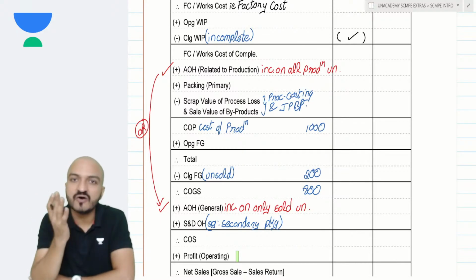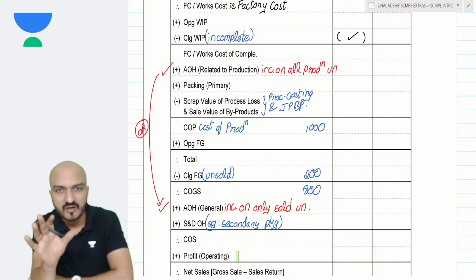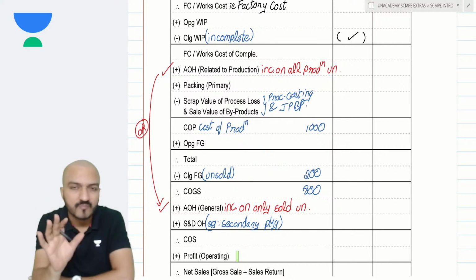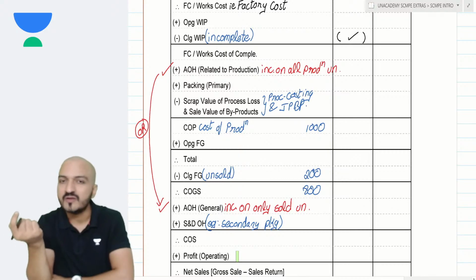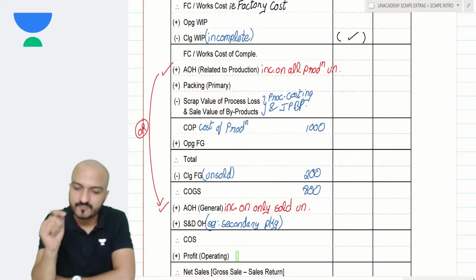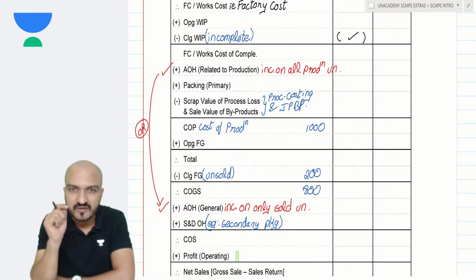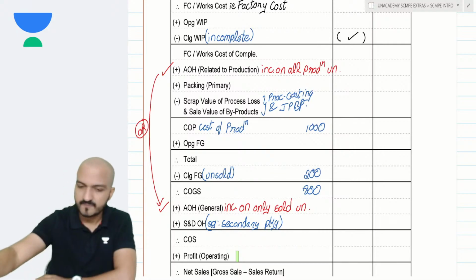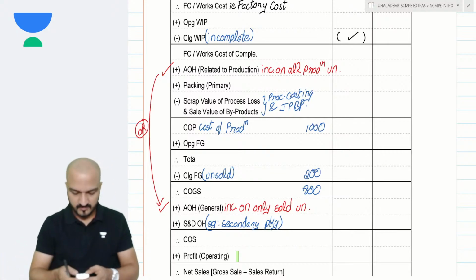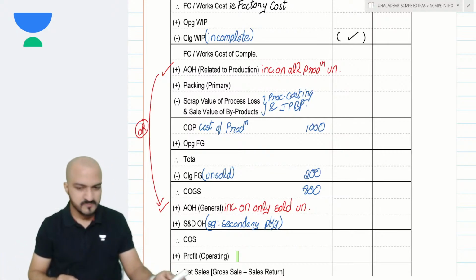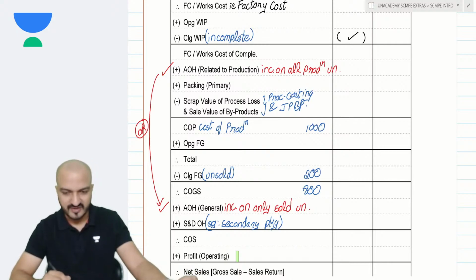See, cost sheet is a format. Like in your accounting subject, you have the profit and loss account. That P&L account format can be used to get the budgeted profit, and the same can also be used to get the actual profit. Is that fine? Do you get that?